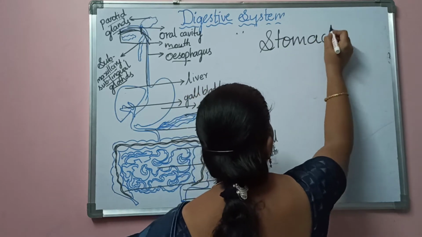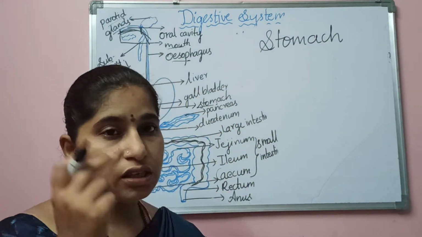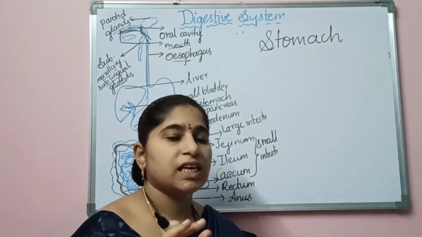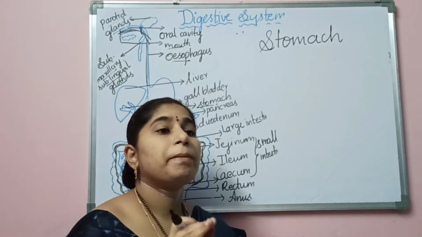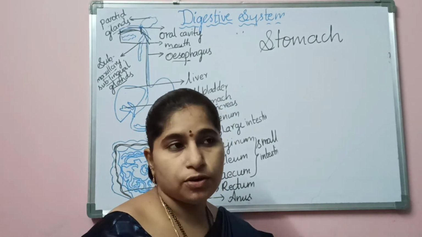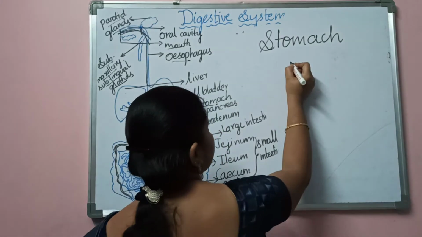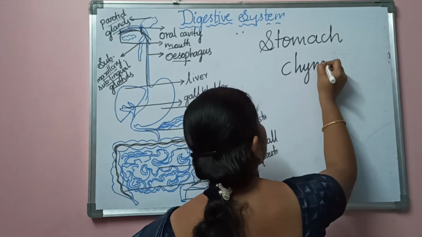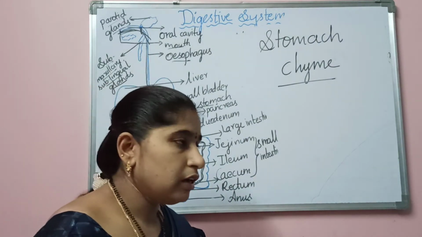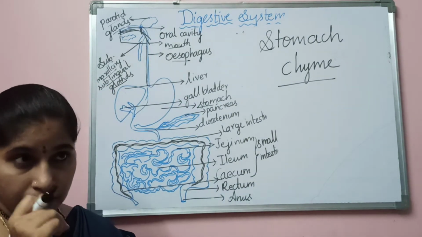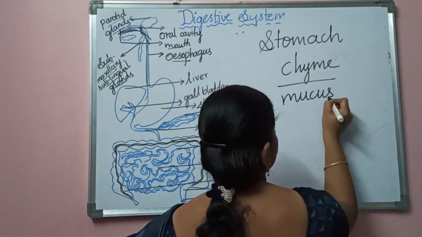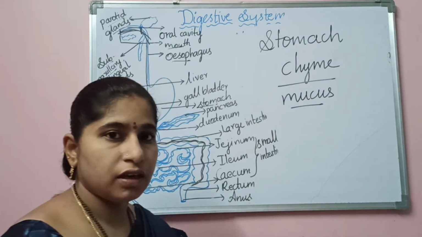When the food enters into the stomach, the food is in the form of a bolus-like structure. Here in the stomach, only partial digestion of the food occurs, and the partially digested food is called chyme. Here in the stomach, mucus will be present on the walls of the stomach.